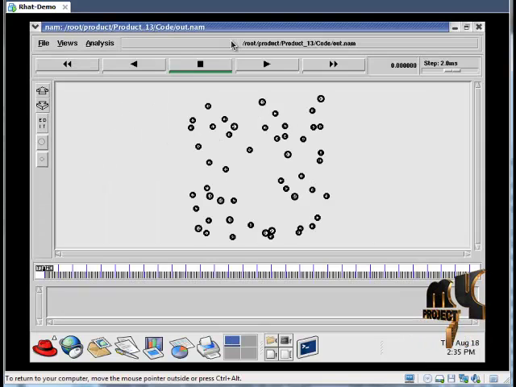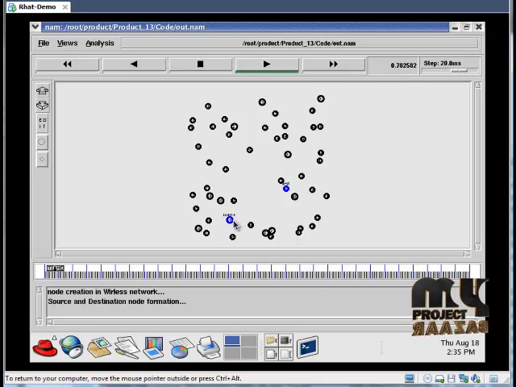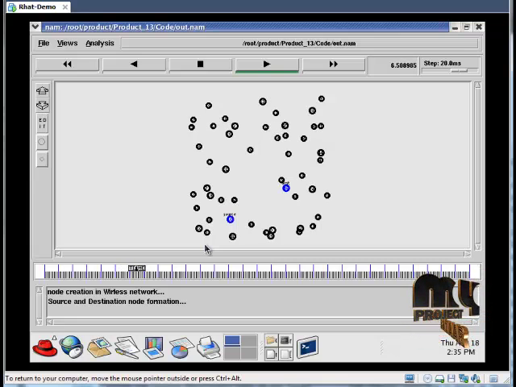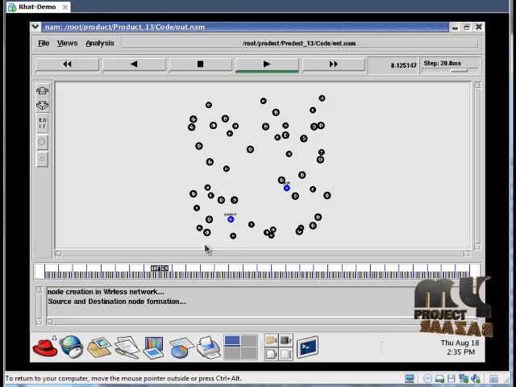now in the NAM window the nodes in this network are randomly positioned. So now our source and destination are in different places. If the source and destination are at a long distance, with one node in the south corner and another node in the west corner, it transmits the information via a relay node.